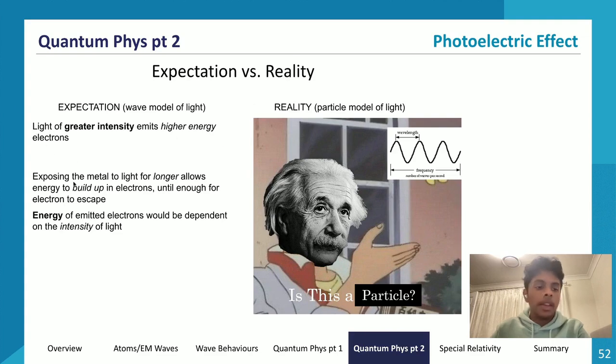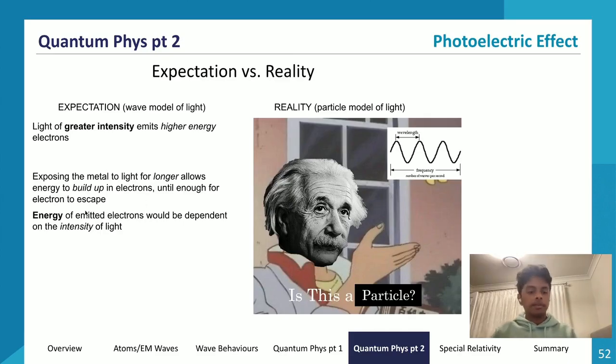This turned out to be false. Another thing it said was that as we expose the metal to light for longer, we would allow the energy to build up in electrons. So if we shine light of very low intensity, the wave model said that as long as we keep shining for a long enough time, we would build up energy within the electrons until it had enough to escape. This also turned out to be false, because if we think back to photons being fundamental particles, if they don't have enough energy to be absorbed by the electron to cause it to leave, then it just won't work, right? It's an all or nothing principle. It can't absorb parts of the photons to keep making the electron leave. It either absorbs everything and leaves, or it doesn't absorb it at all and doesn't leave.